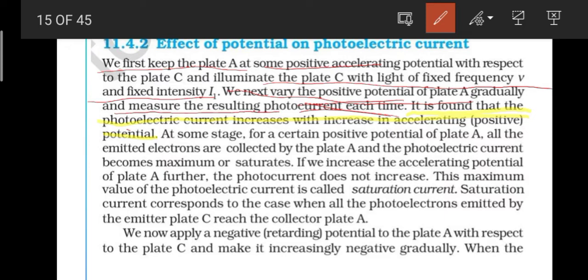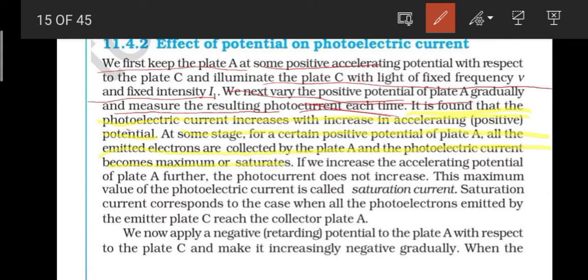The photoelectric current is increasing, and next, at some stage, at a certain positive potential of plate A, all the emitted electrons are collected by the plate A and the photoelectric current becomes maximum.